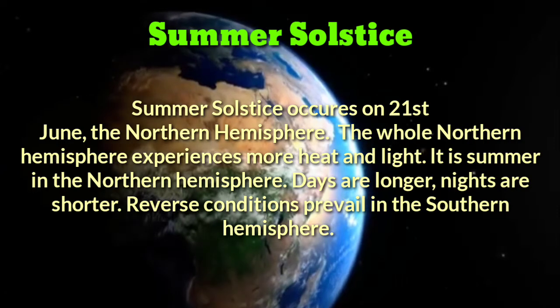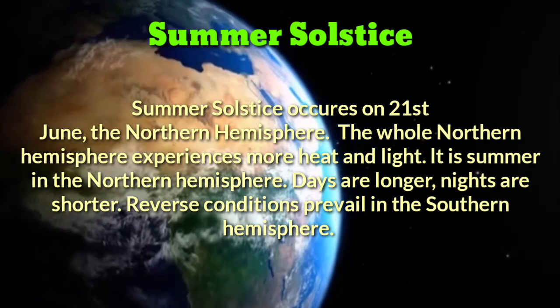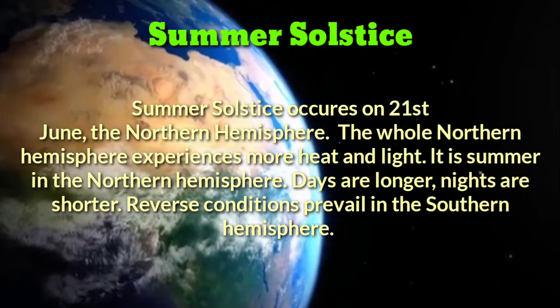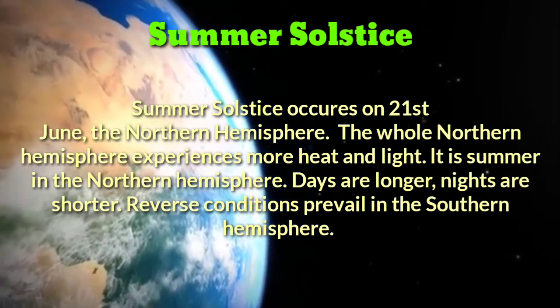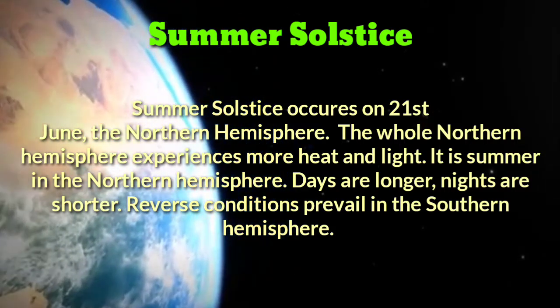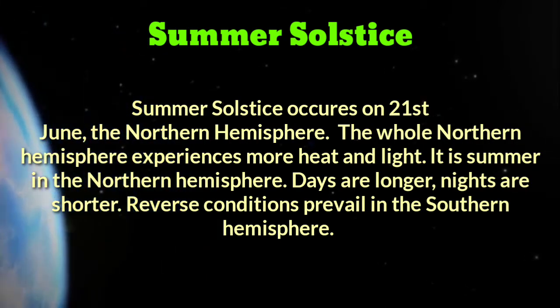What is summer solstice and what is winter solstice? Now we are going to discuss these two terms. What is the difference between the summer solstice and the winter solstice? Summer solstice occurs on 21st June in the northern hemisphere. The whole northern hemisphere experiences more heat and light. It is summer in the northern hemisphere. Days are longer, nights are shorter. Reverse conditions prevail in the southern hemisphere.